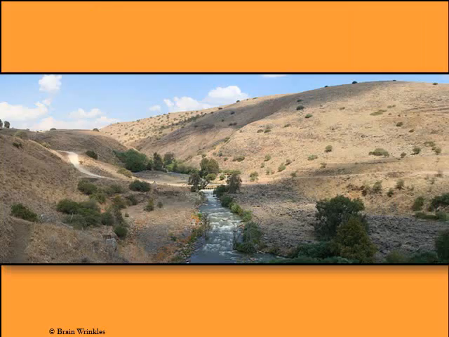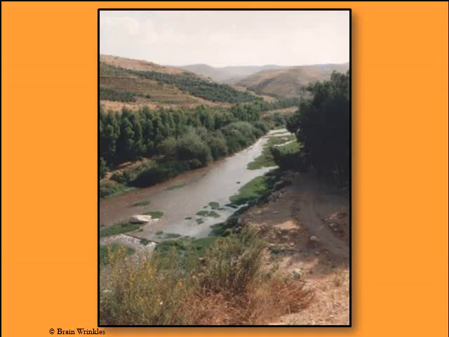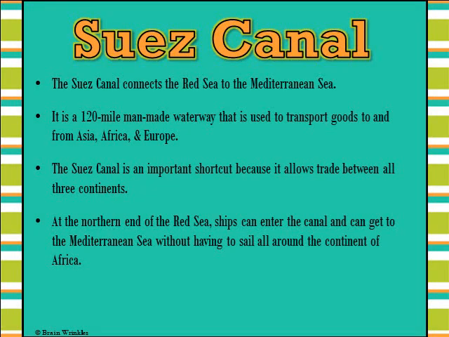Next slide. This is a picture of the Jordan River, and you can see, as the notes mentioned, the river is very small at some points, but still very important. Next slide. Another shot of the Jordan River. Next slide.